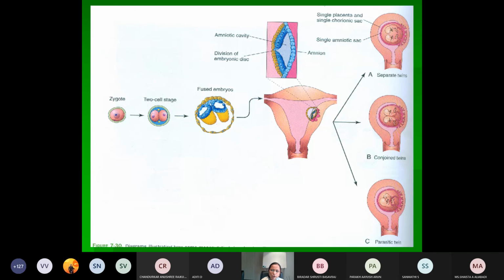One thing I want you all to read is about the chorionic villus biopsy. The chorion was discussed in the last class. So just read about the chorionic villus biopsy. Is it clear? Everyone, assignment for you all. Is it clear?